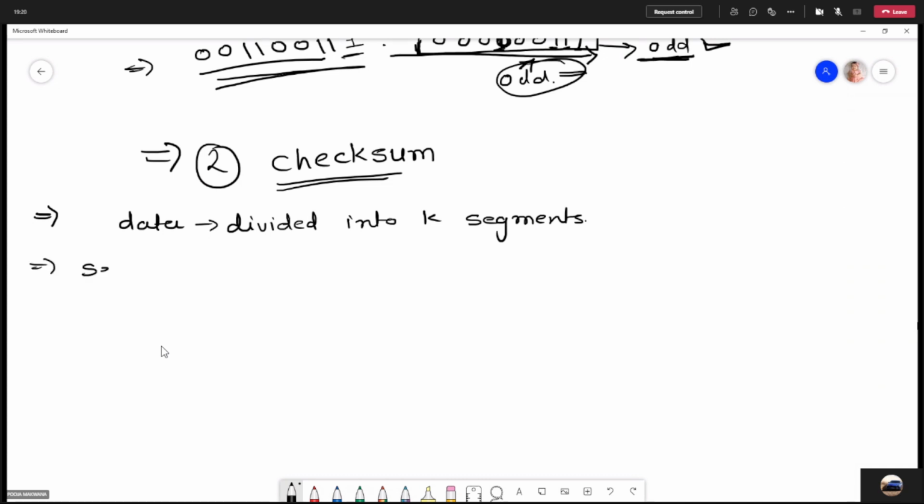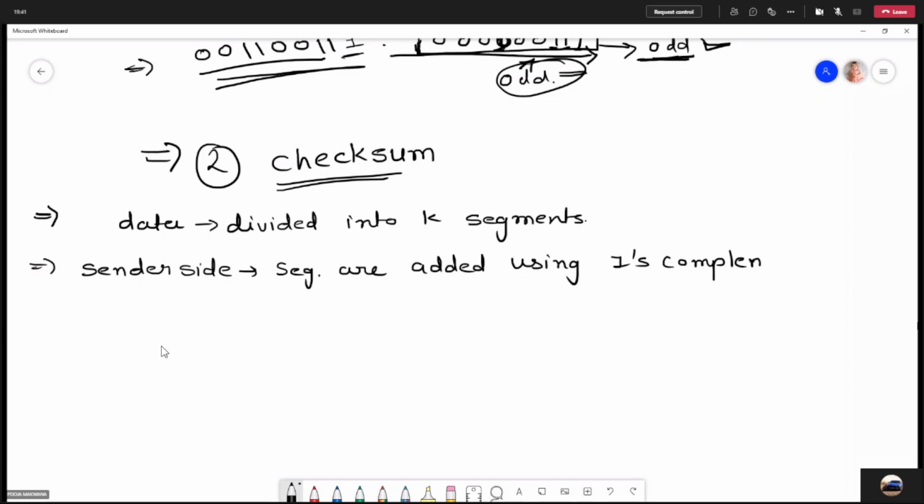What ones complement arithmetic says is, if you have a carry, you have to add that carry into whatever sum you are doing, right?